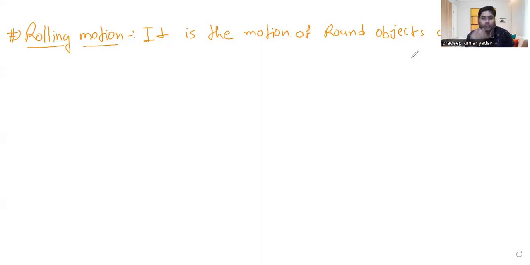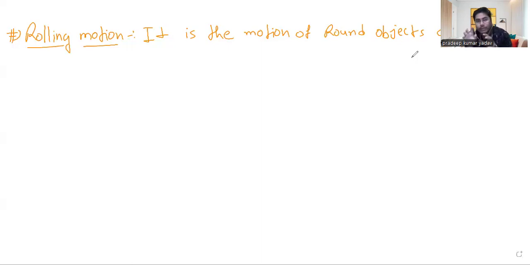Like if you drag a ball on the road or on a surface, which kind of motion does that ball show? We call that motion a rolling motion, or we say that the ball is rolling. In this manner, we use this term, right? Or if you see a vehicle which is moving, what are its wheels doing? We say that the wheels are rolling.